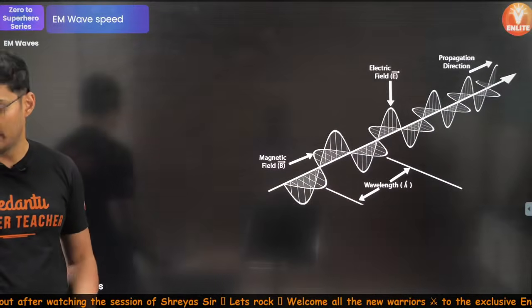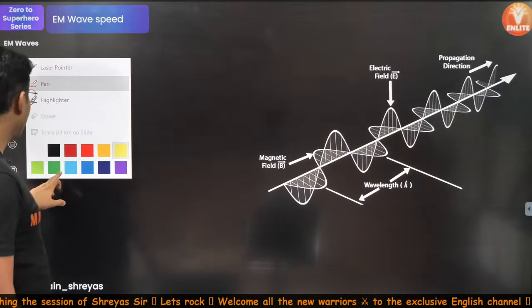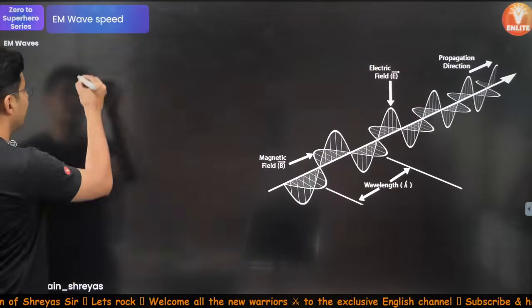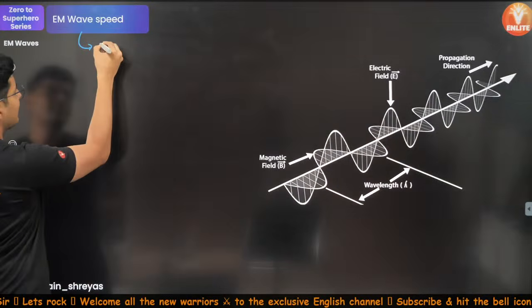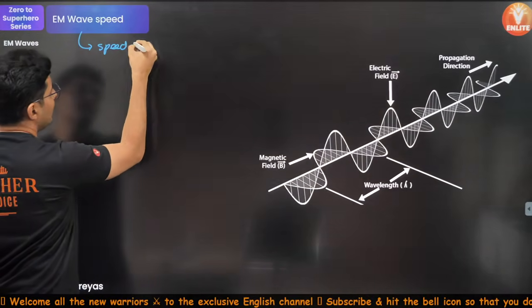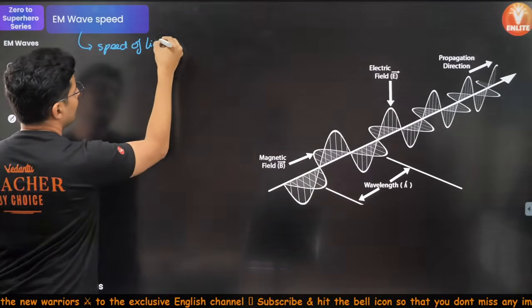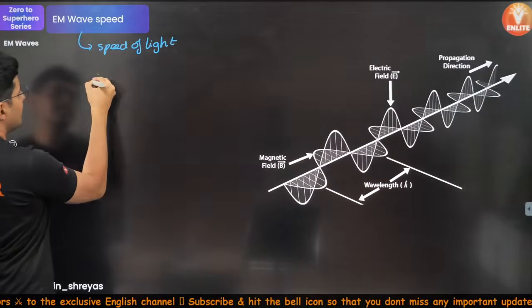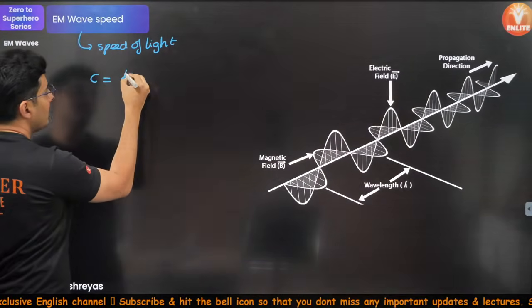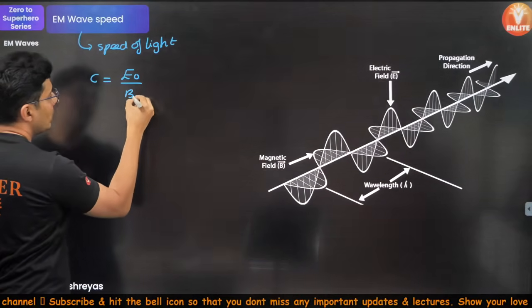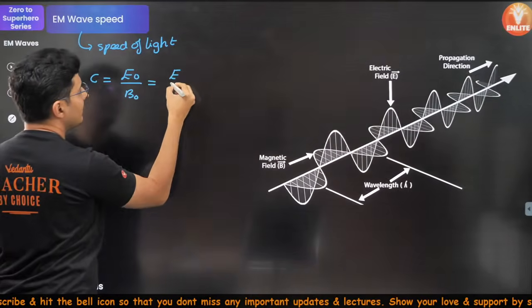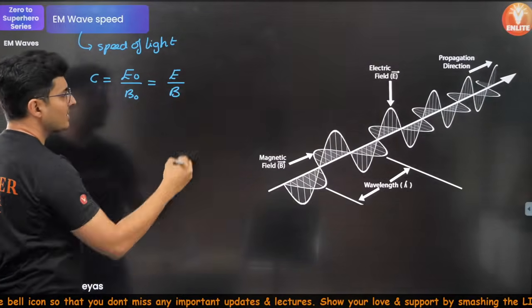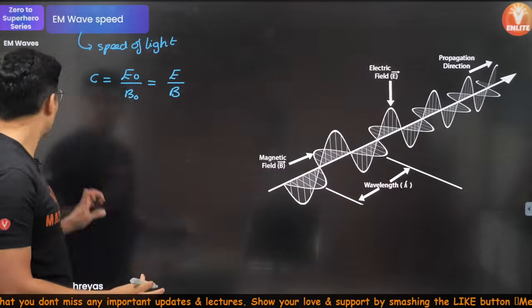Speed, the speed of the wave or the speed of basically the light. In general, c is given by E naught by B naught, which is also the instantaneous value of electric field by instantaneous value of magnetic field.